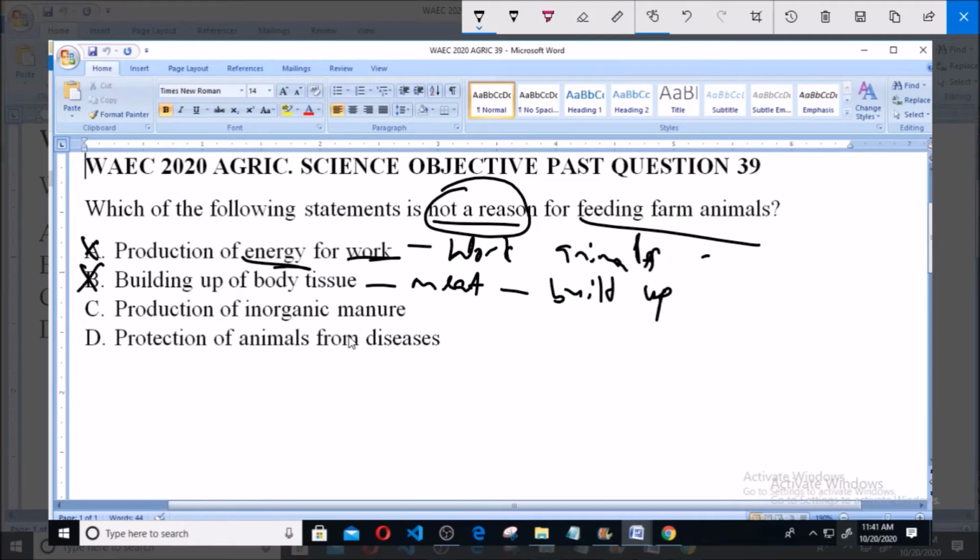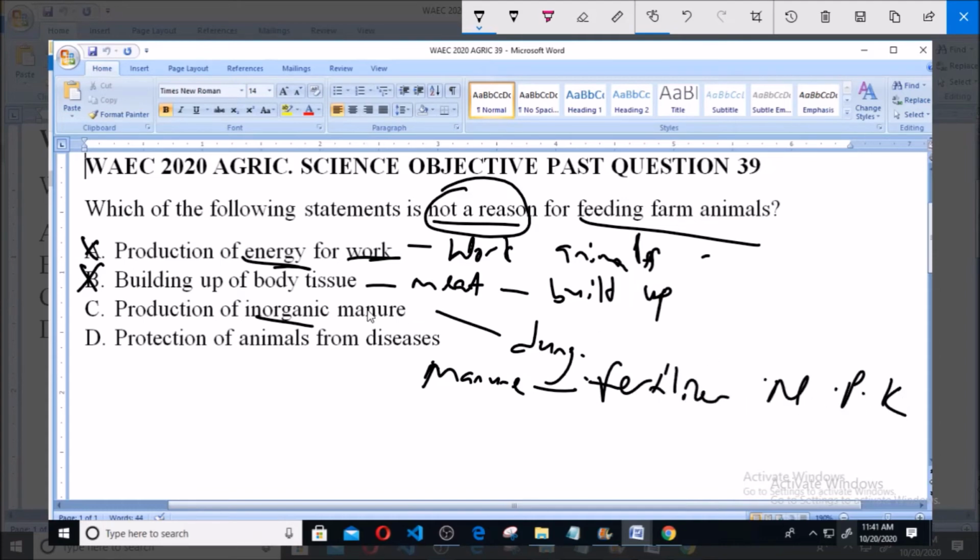Now option C says production of inorganic manure. Now the keyword to note here is inorganic, because you can actually obtain manure from animals, that is the animal dung. However, it says inorganic manure. Now inorganic manure is basically manure that is not made up of organic products, like fertilizers, for example NPK, which is classified as inorganic manure, or artificial manure. Now in this case, it doesn't matter how much you feed farm animals, they will never produce inorganic manure, so it is not a reason for feeding farm animals. So it is the correct answer to this question.